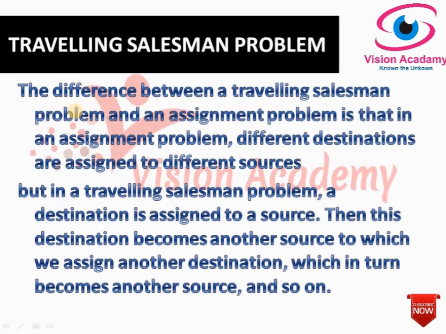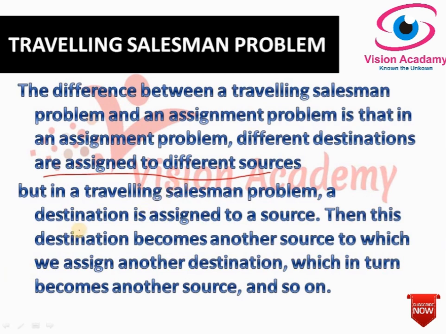Continuing, the difference between a traveling salesman problem and an assignment problem is that in the assignment problem different destinations are assigned to different sources. For example, we have sources A, B, C and destinations D, E, F, G, and we assign different sources to different destinations.